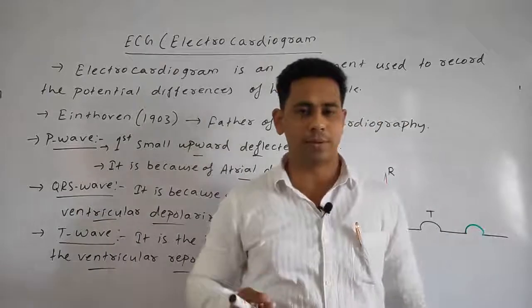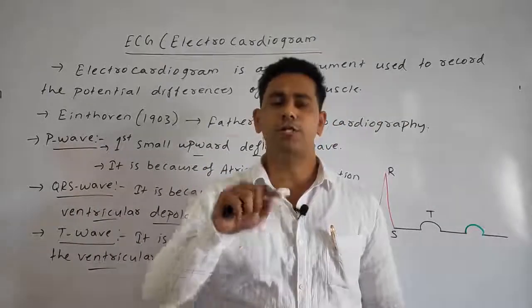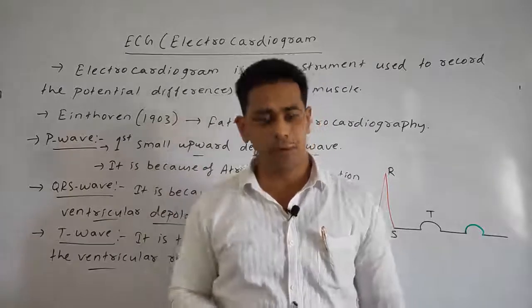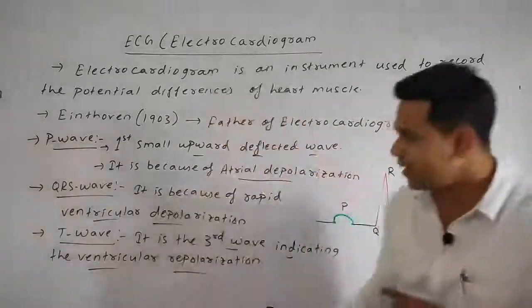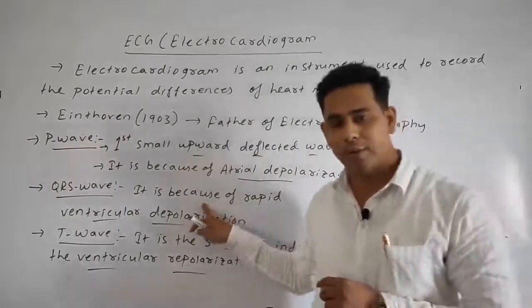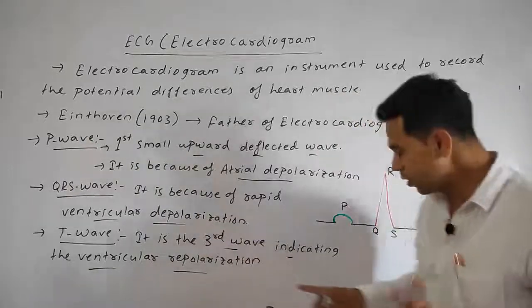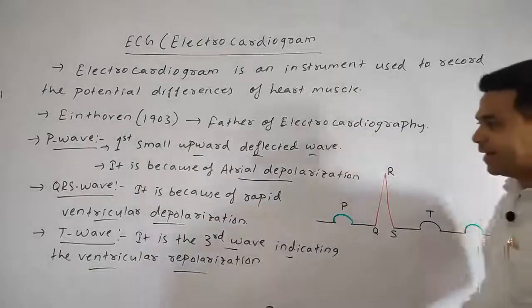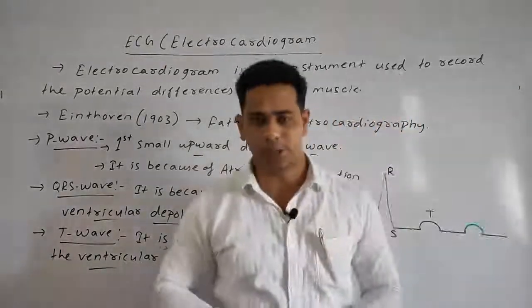It consists of 3 waves: P wave, QRS wave and the T wave. P wave is the first upward deflected wave which indicates the atrial depolarization. Next, the QRS wave is the second wave which occurs because of the ventricular depolarization. And the third wave, called the T wave, occurs due to the ventricular repolarization.